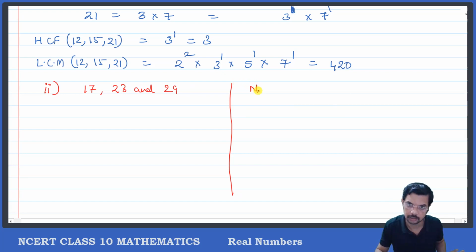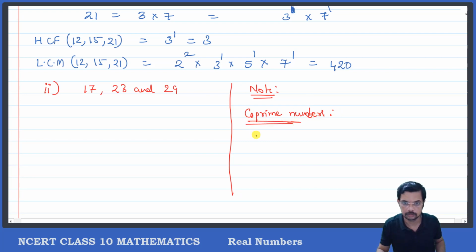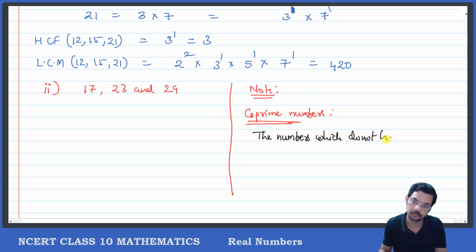Okay, note. I'll write down the note. Co-prime numbers: two numbers, or numbers, which do not have any common factor except one.